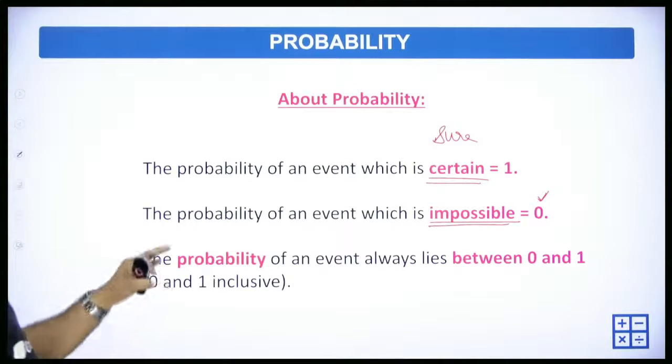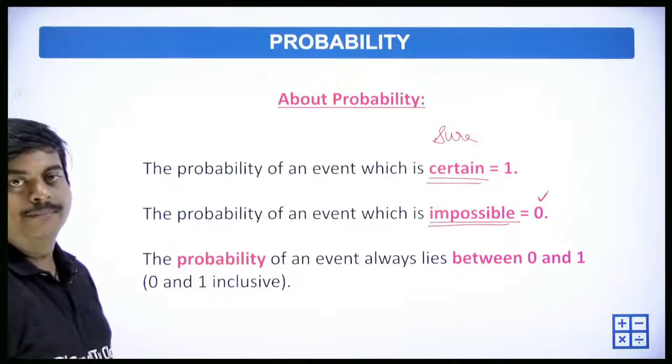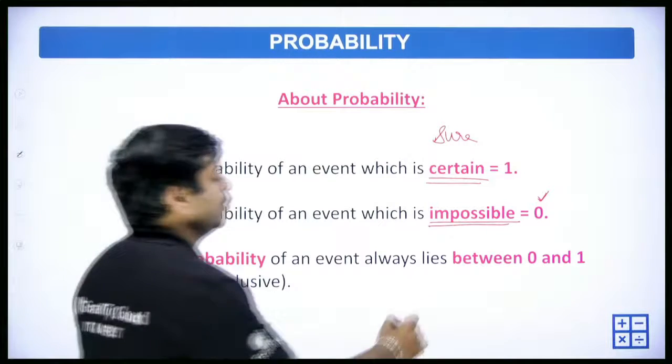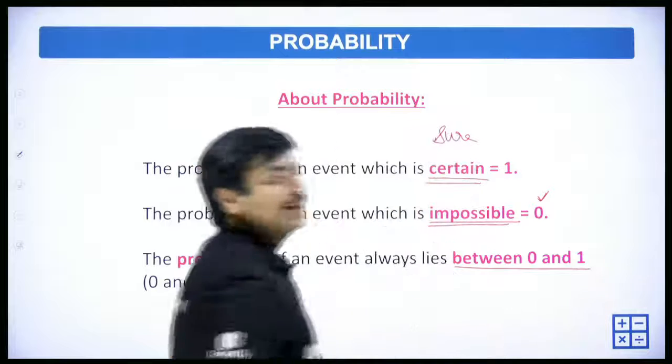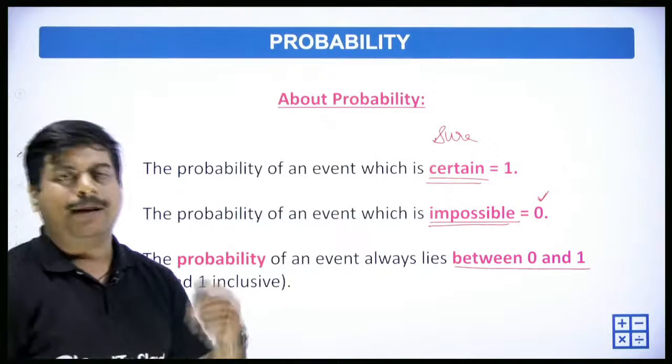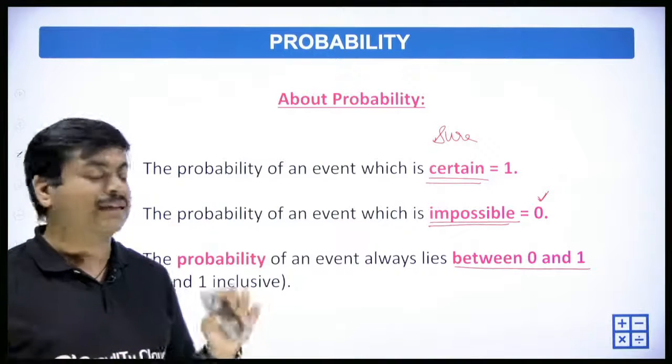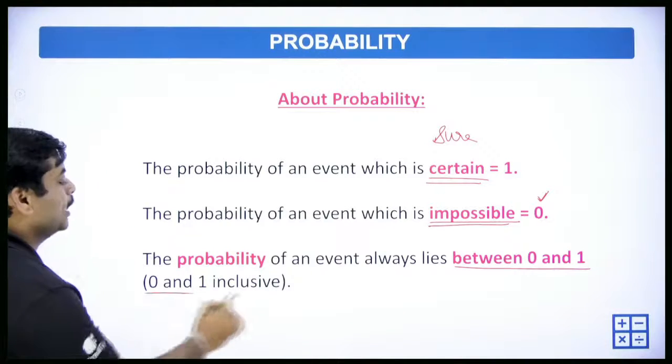The probability of an event always lies between 0 and 1. The probability will always lie between 0 and 1. It can be 0, it can be 1, 0.1, 0.2, 0.3, 0.4, 0.5, whatever it is. So 0 and 1 are inclusive.